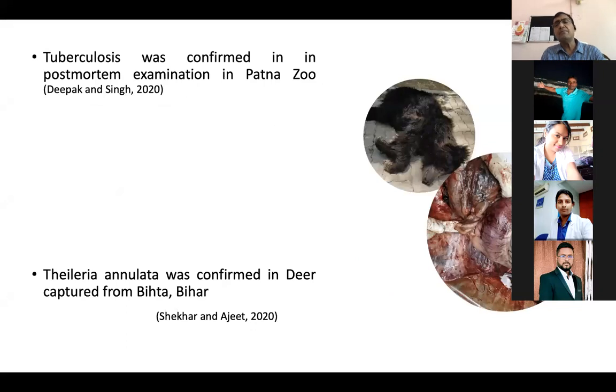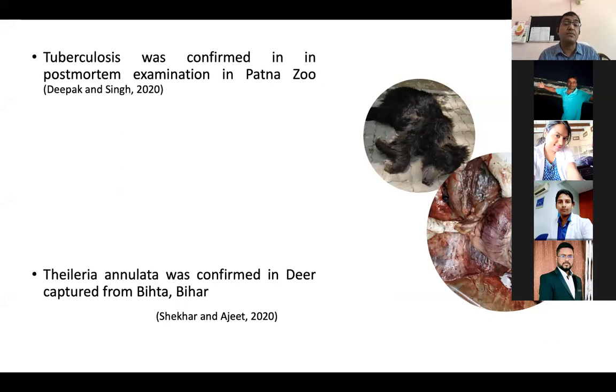So again, the biggest problem in wildlife is tuberculosis. We know TB is one of the biggest zoonotic diseases in human beings as well as in wild animals, and most wild animals, especially in captivity, suffer from tuberculosis. This is examined once they die, during postmortem examination. Recently in our zoo also, some of the animals had tuberculosis.